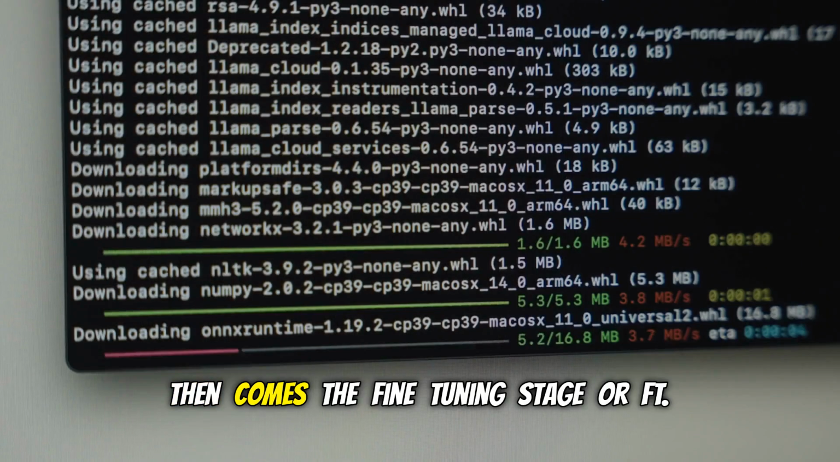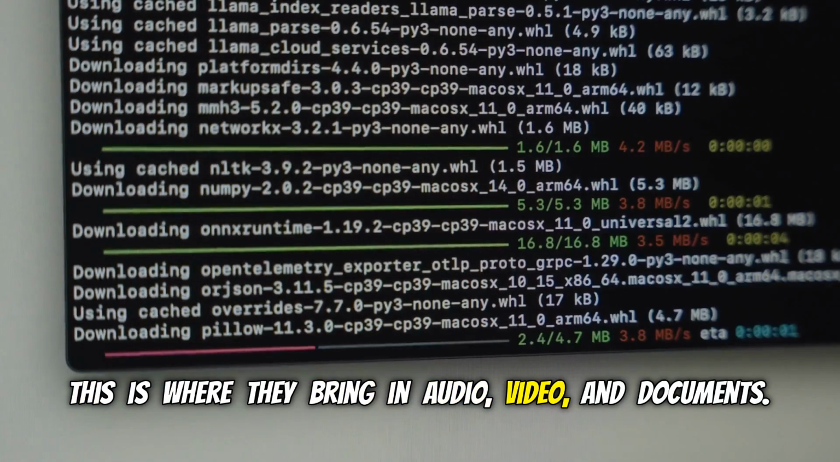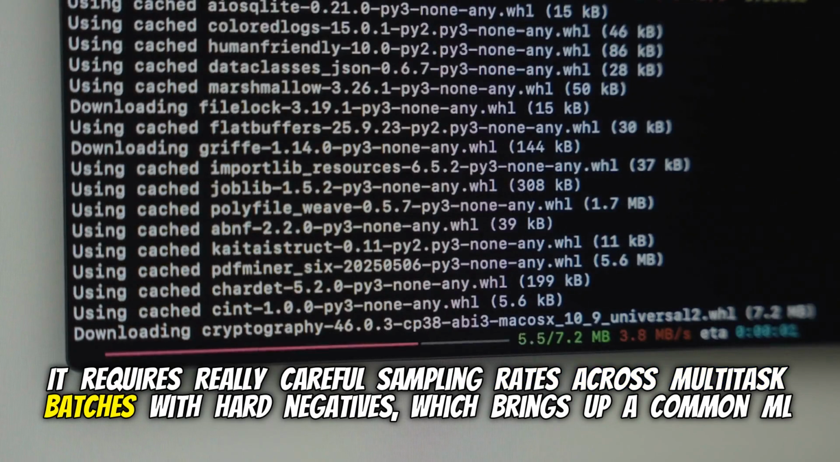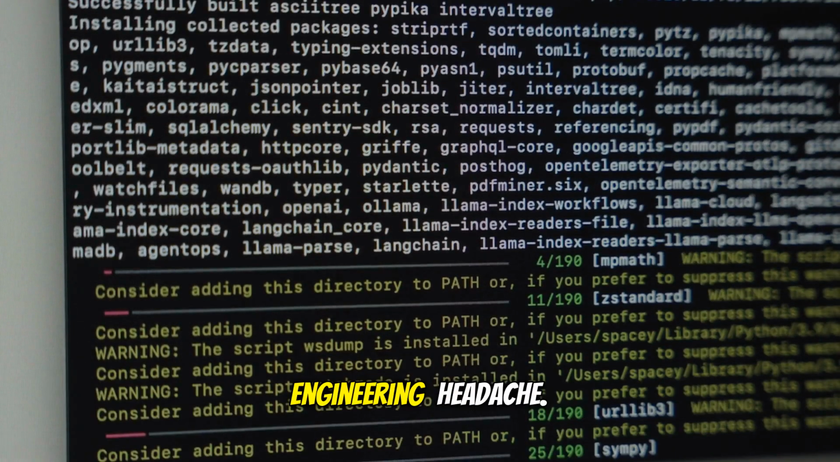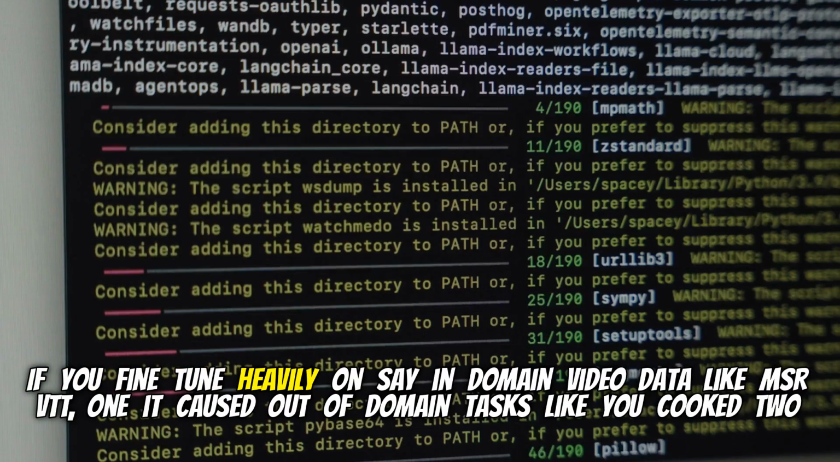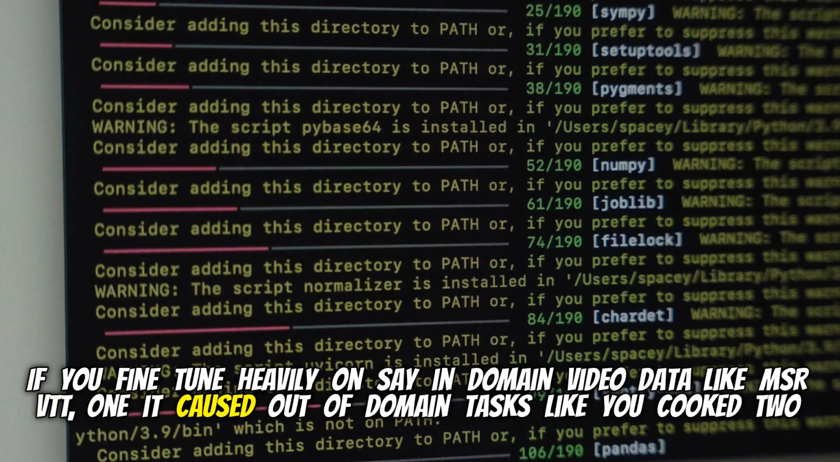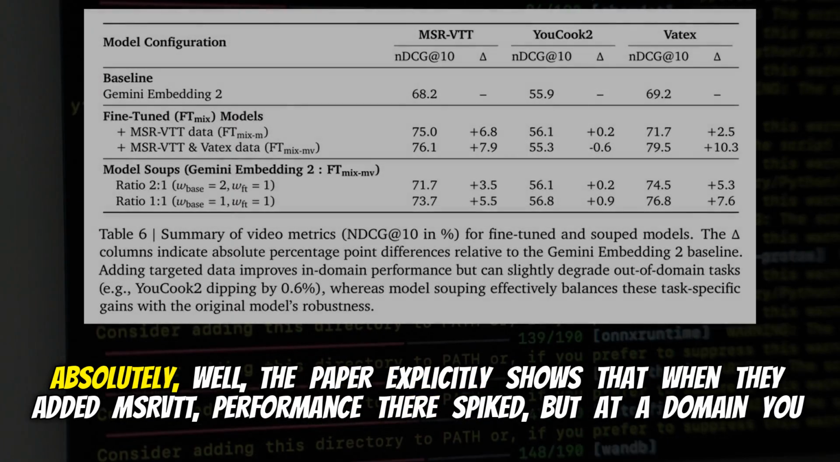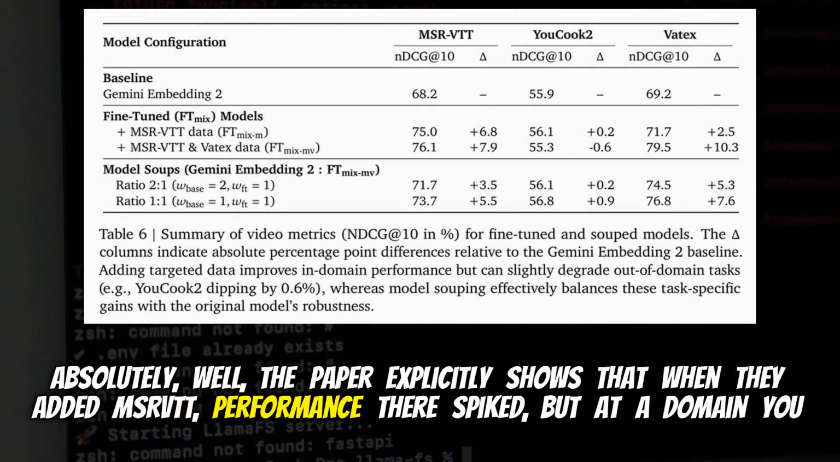Yeah. Then comes the fine-tuning stage, or FT. This is where they bring in audio, video, and documents. It requires really careful sampling rates across multitask batches with hard negatives. Which brings up a common ML engineering headache. If you fine-tune heavily on, say, in-domain video data like MSR-VTT, won't it cause out-of-domain tasks like MSCOCO to completely degrade? Oh, it absolutely will. The paper explicitly shows that when they added MSR-VTT, performance there spiked.